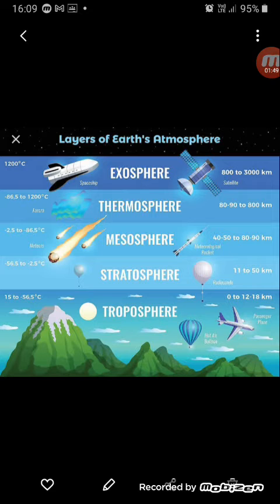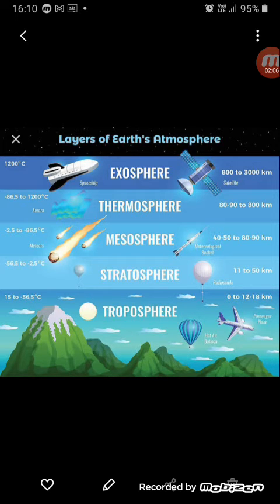So you can find in this picture that the top of the mountain is there in the troposphere, as well as the aeroplanes, they fly within the troposphere, and all the weather phenomena that we see, the clouds, the rain, everything is found within the troposphere only.